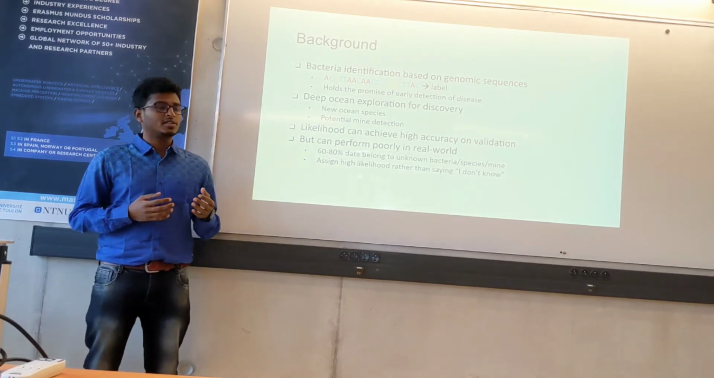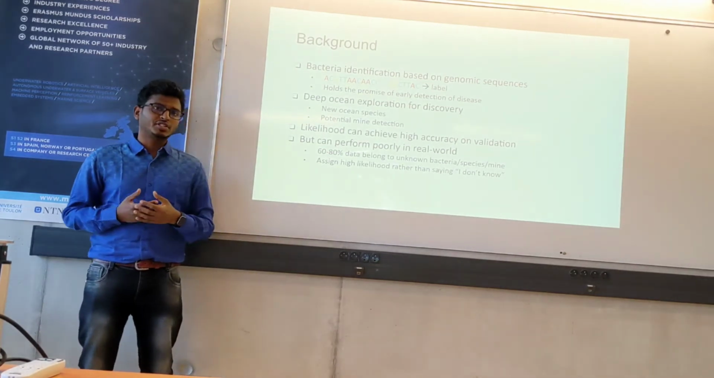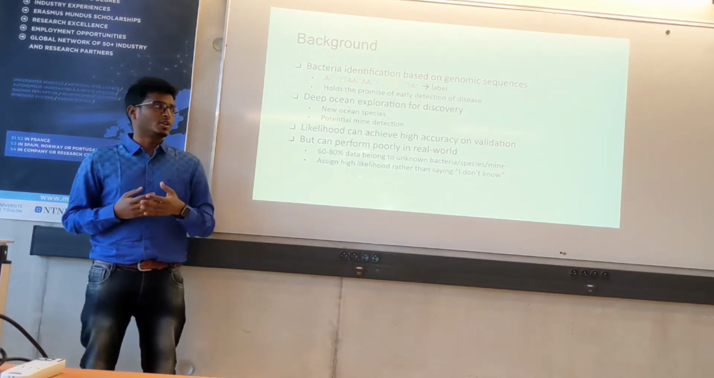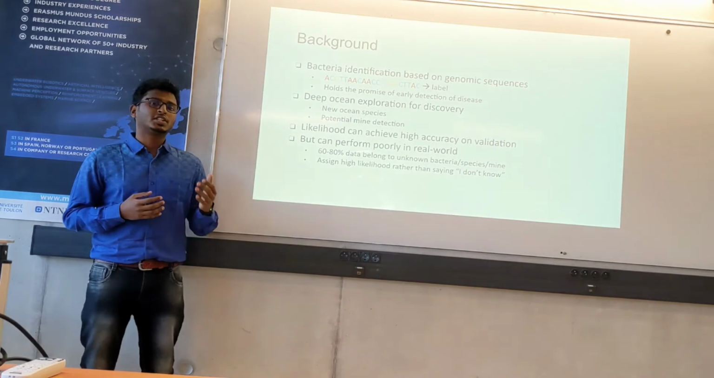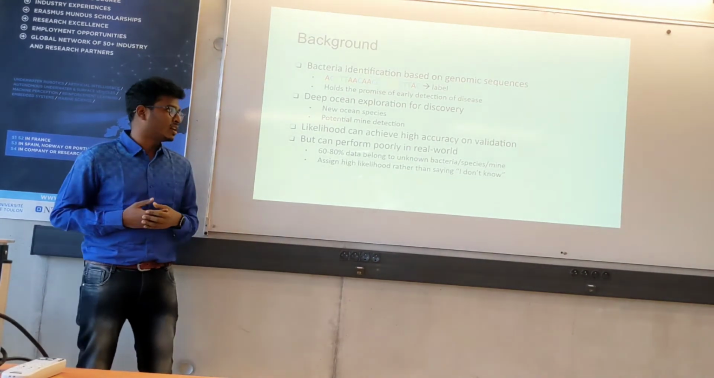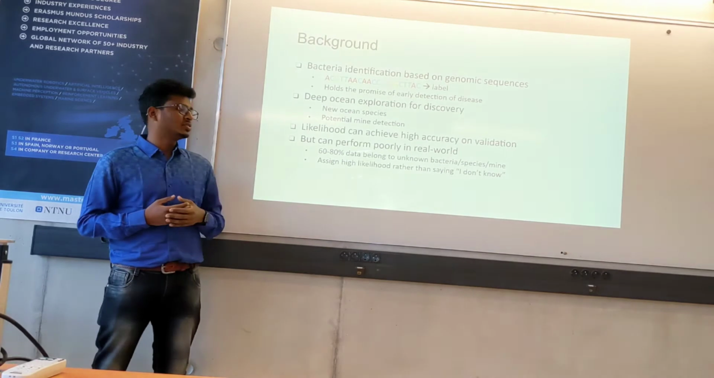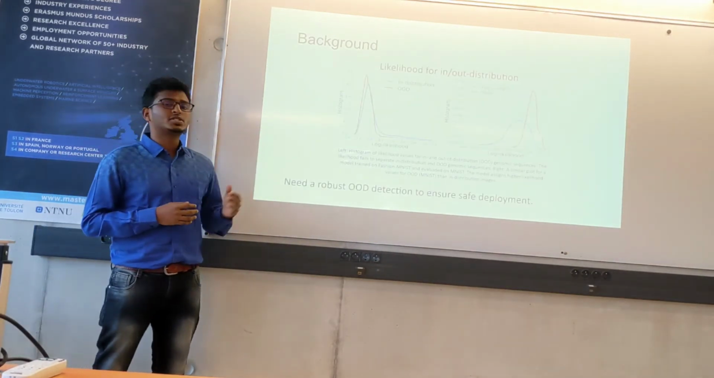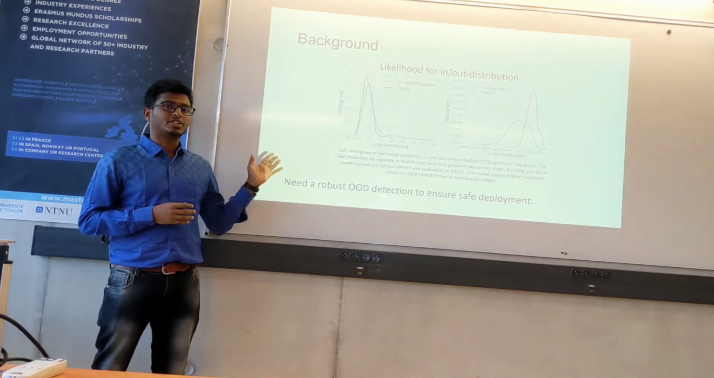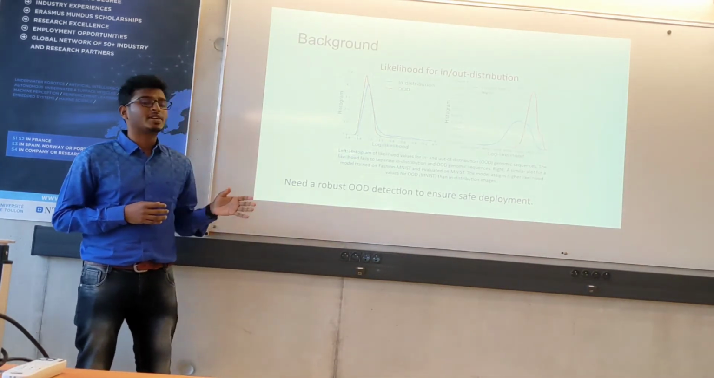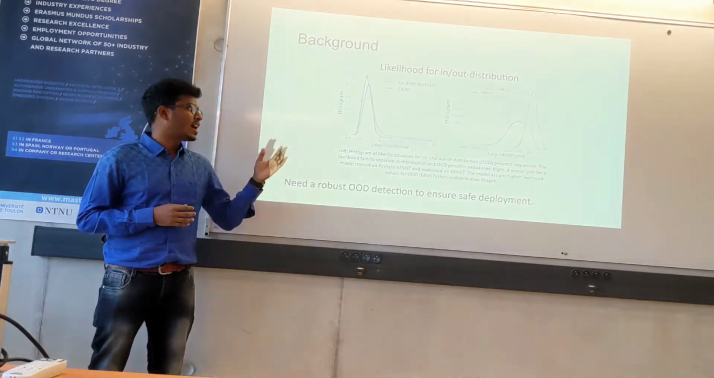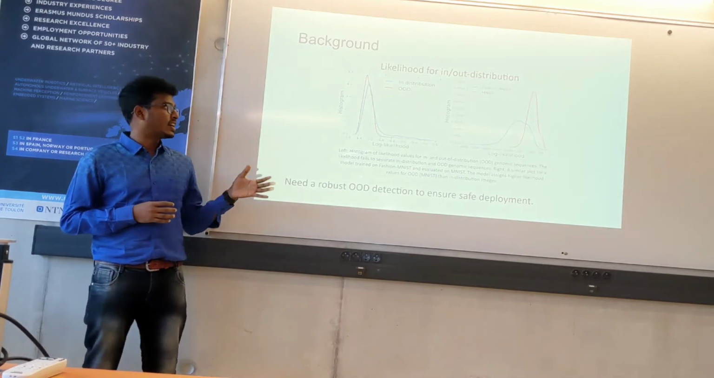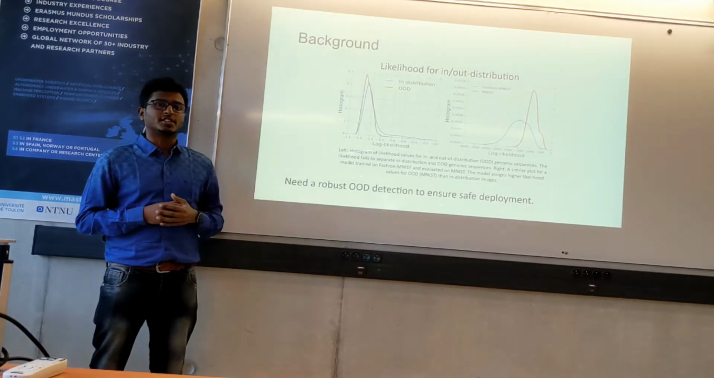However, this likelihood-based OOD detection system can achieve high accuracy when you test the system. But the problem is it can show miserable performance in real world because 60 to 80% real world data are totally unknown to the system and are wrongly assigned high likelihood than just saying I don't know. We can observe this behavior in these two histograms. The left one is for the bacteria and the right one is for the two famous image datasets, fashion MNIST and MNIST. In both cases, it is clearly visible that the system wrongly assigned high likelihood to OOD instances.